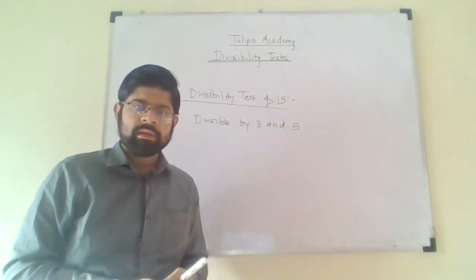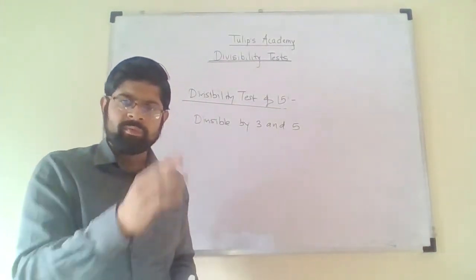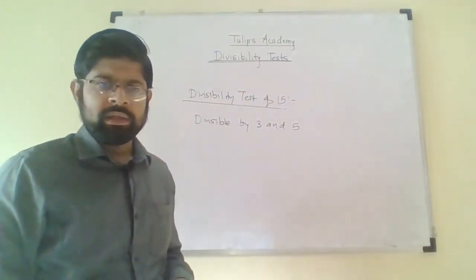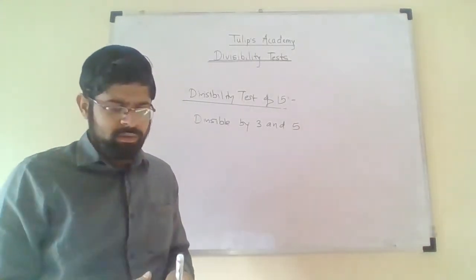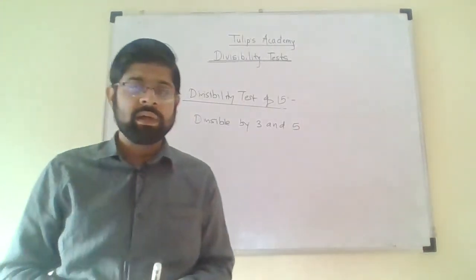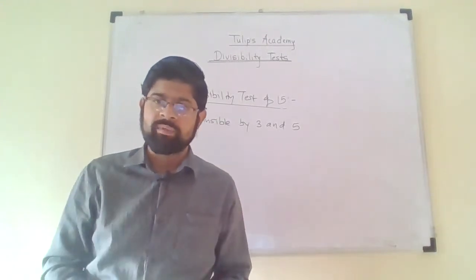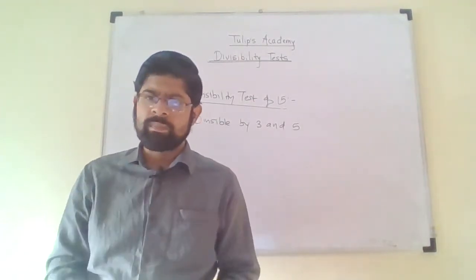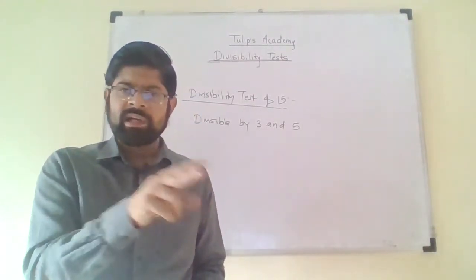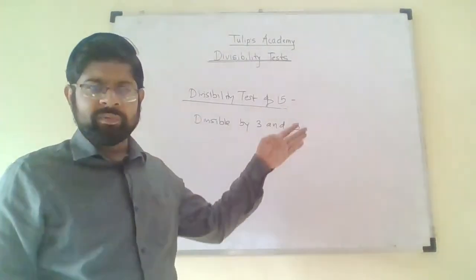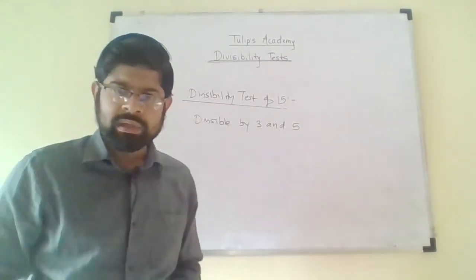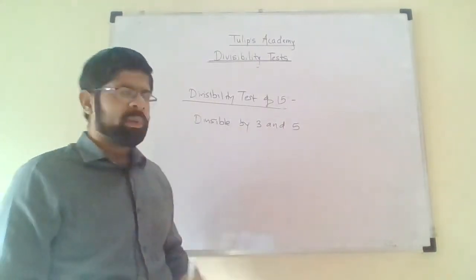That's it. Divisibility tests of 12, 14 and 15 have the same nature. In 12 we consider 3 and 4, in 14 we consider 2 and 7, and in 15 we consider 3 and 5. That means we have just factorized the numbers. If we factorize 12 we get 3 and 4. If we factorize 14 we get 2 and 7. If we factorize 15 we get 3 and 5. That's it. Now let us take the example of this.